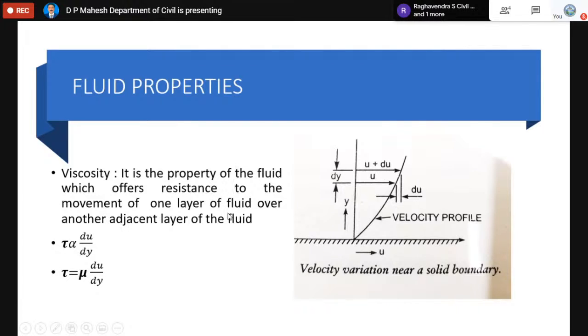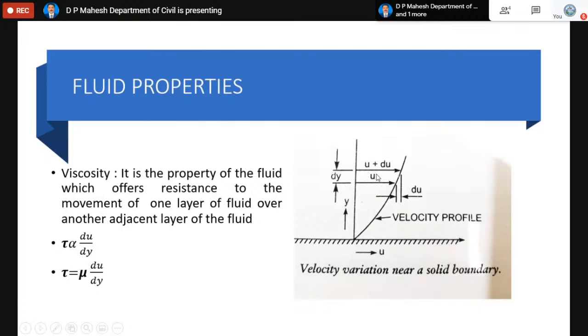Now coming to the other property of the fluid, which is the most important property, called viscosity. Viscosity is a property of the fluid which offers resistance to the movement of one layer of the fluid over another adjacent layer. You can see the figure. Along the y-axis, this is the channel bed, and this will be the depth of the channel. I have taken two layers of the fluid, which are very close to each other.